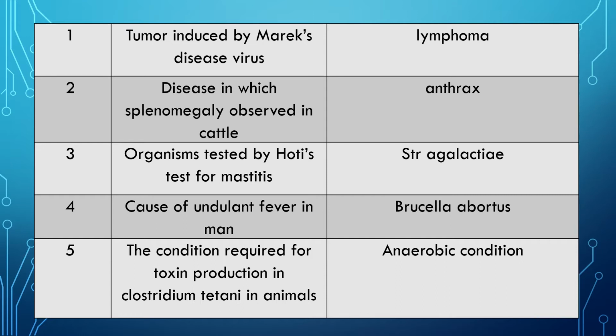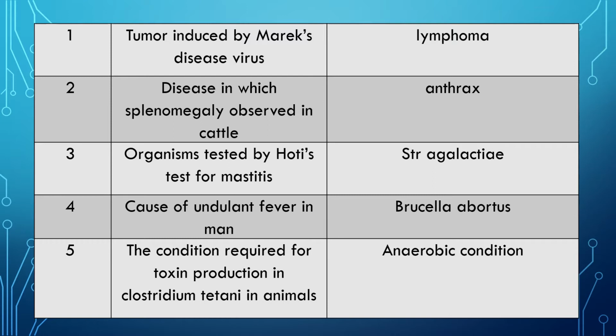Question 5: The condition required for toxin production in Clostridium tetani in animals. Frequently asked question. Answer is anaerobic condition. If the wound is very superficial, which has an aerobic condition, this Clostridium tetani will not produce toxin.